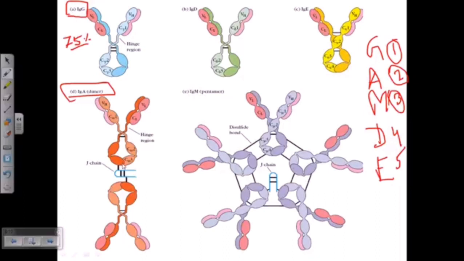We are going to learn that immunoglobulin A has the feature of secretion. In different types of body fluids and secretions, we are going to find immunoglobulin A, for example in our tears and different types of secretions, and also sputum. And immunoglobulin M is a pentamer. As you can see here, five different monomers come together.